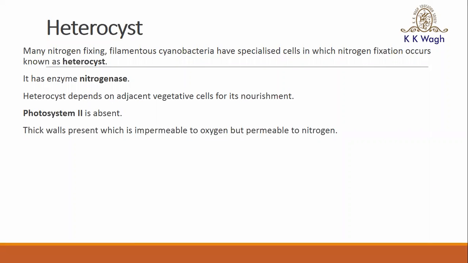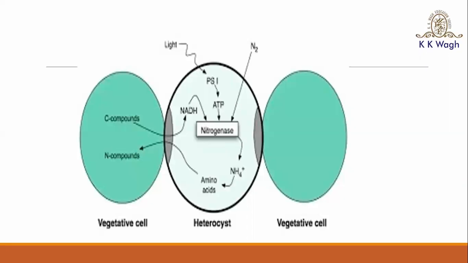These heterocysts develop from the normal vegetative cells, particularly in a condition when there is a deficiency of ammonia or nitrate, NH3 or NO3. They play a major role in nitrogen fixation. They are important for the conversion of atmospheric nitrogen to ammonia, and they are also helpful for reproduction. Here you can see the heterocyst, which is present among the vegetative cells.